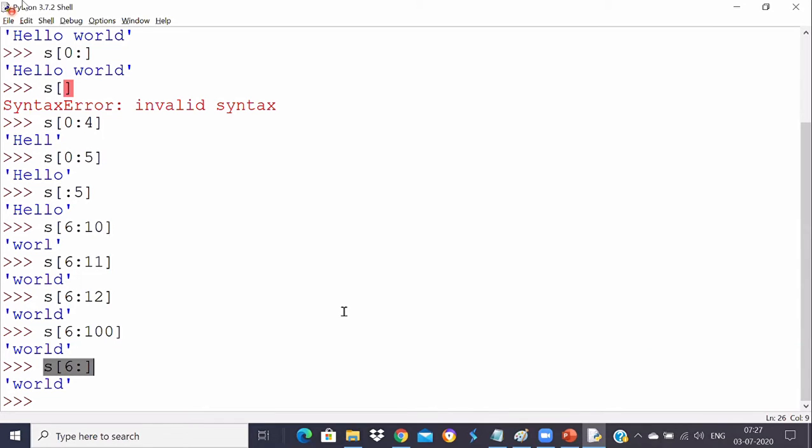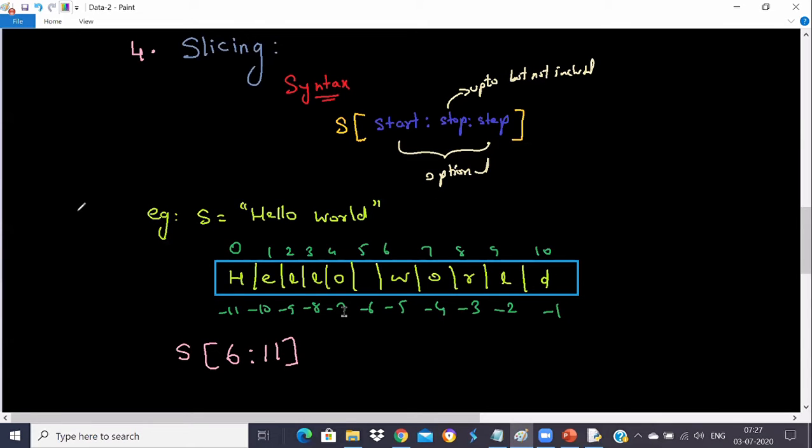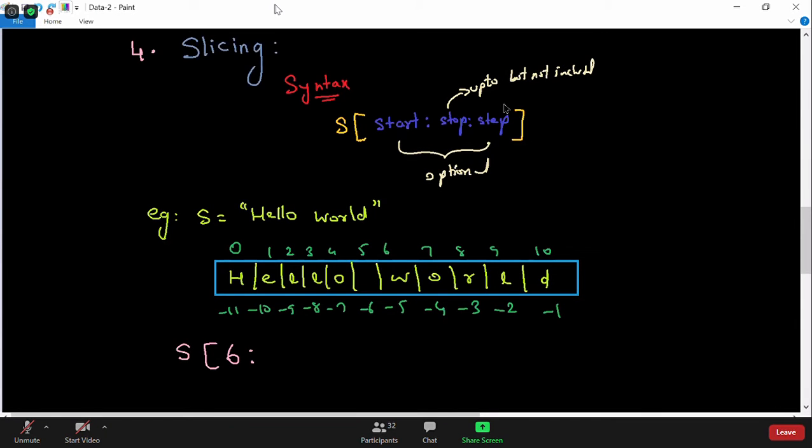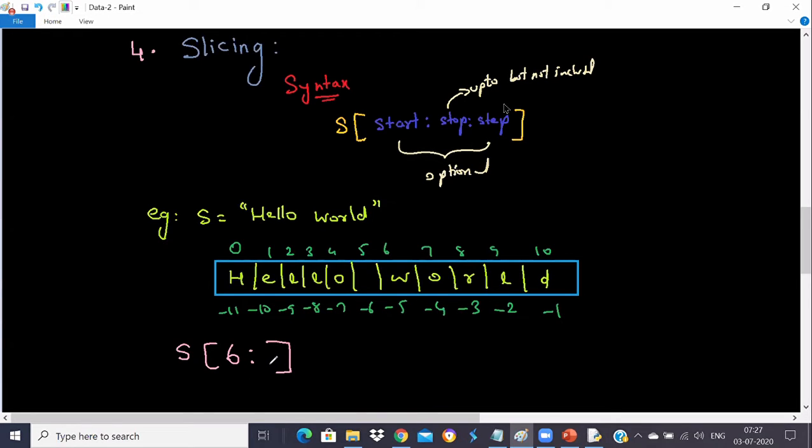So the way the start value is optional, the stop value, sorry, this value is also optional now. So that way it will print you till the end. So that is perfect. If you want to print till the end, you can simply mention the start value from where you want to start, but it's okay if you skip the stop value. It will go till the end.